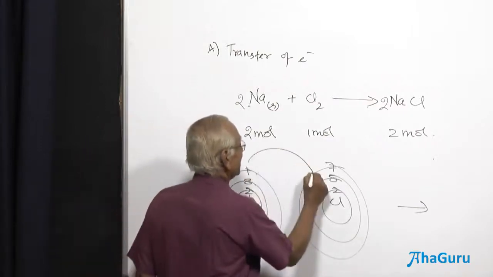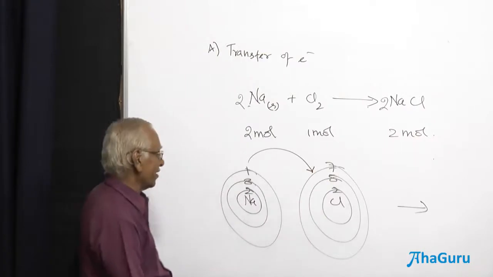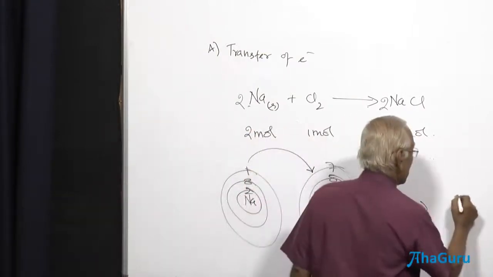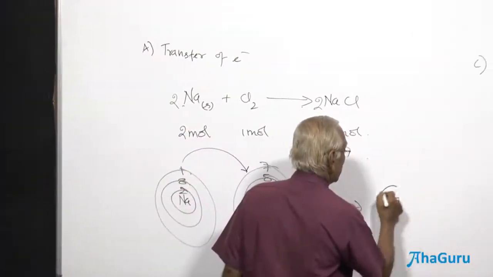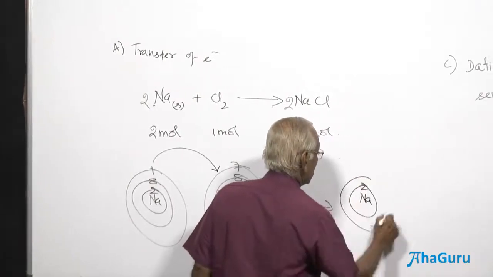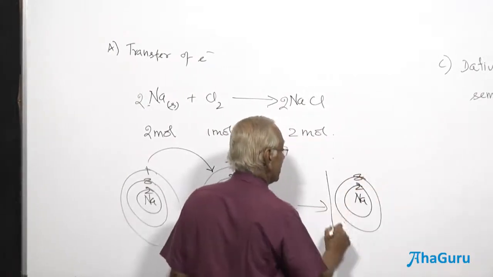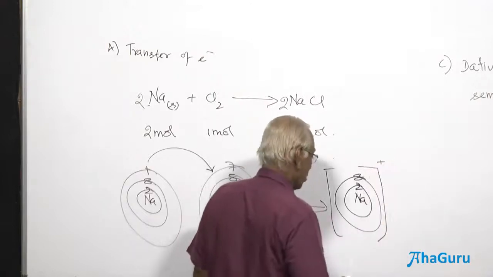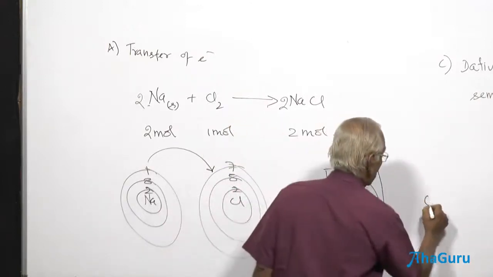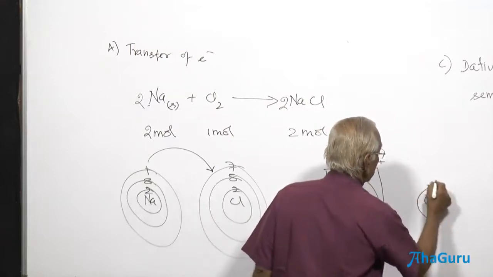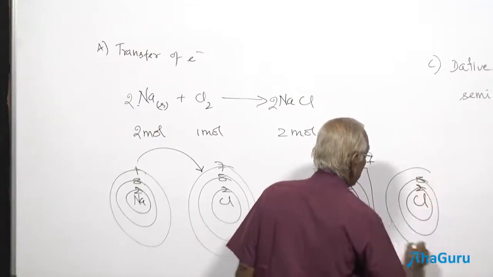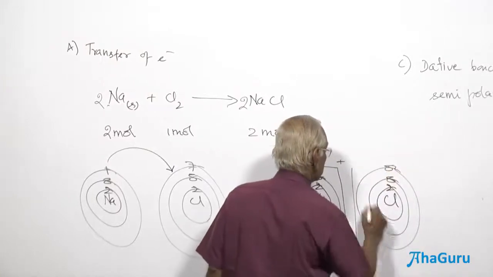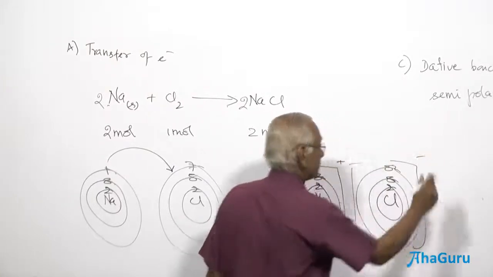Now, what happens here? The driving force is to get the octet configuration. Sodium has got 2, 8 electrons here, and we put a square bracket here with a positive charge, because it's no more an atom, it's an ion here. Chlorine, we have got 2, we have got 8 here, therefore a minus here.